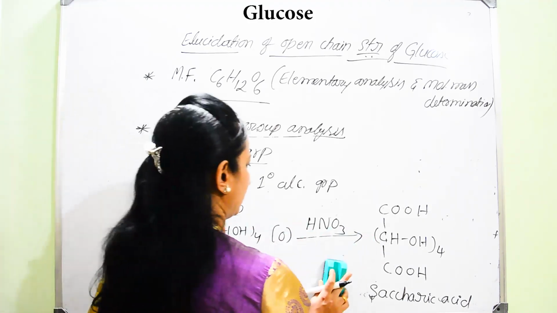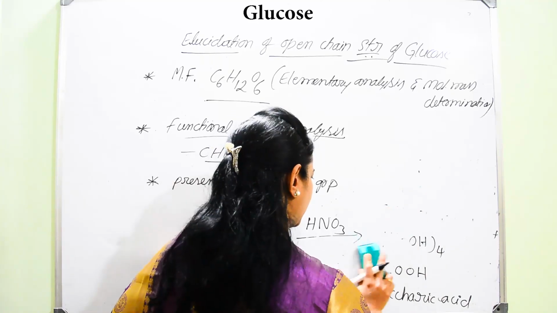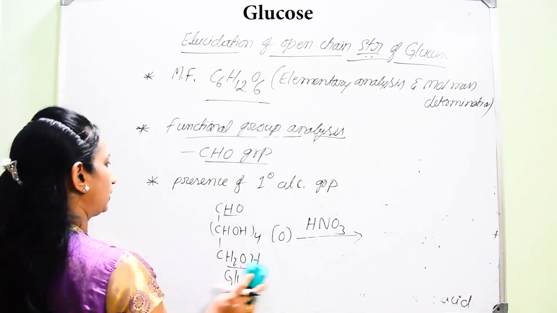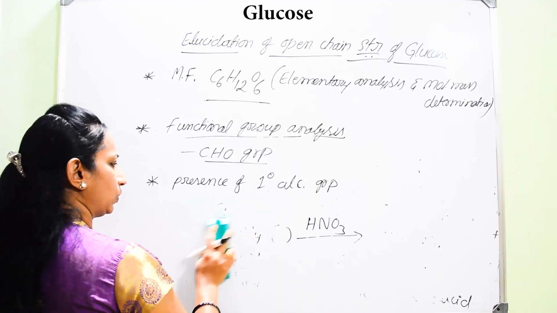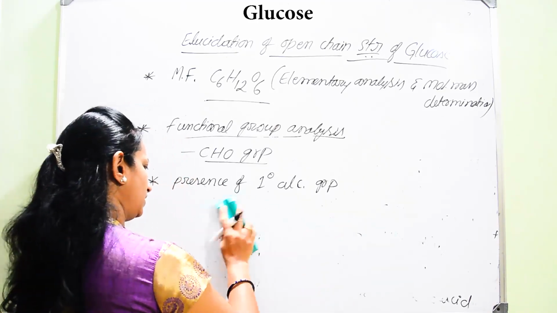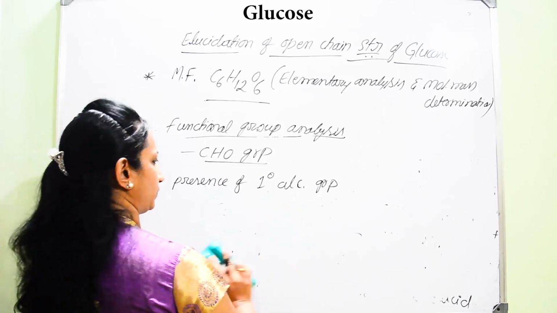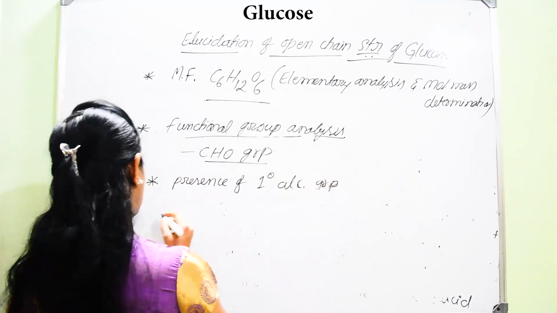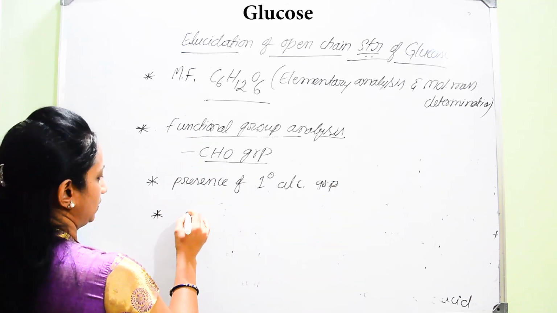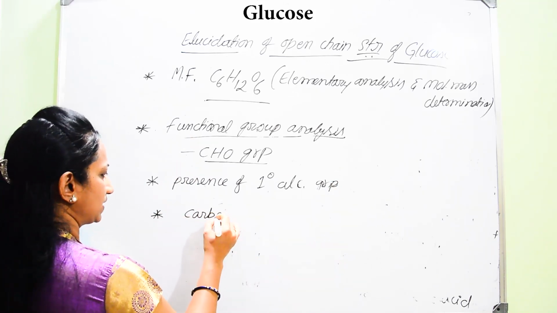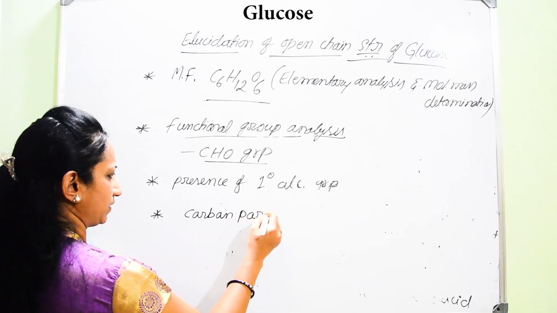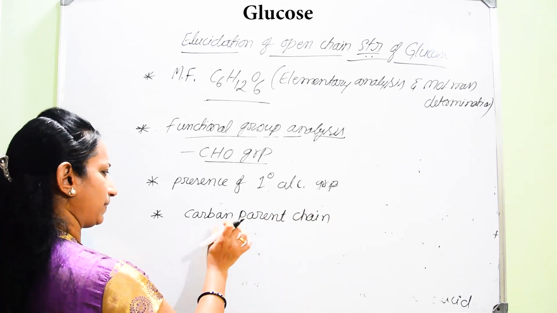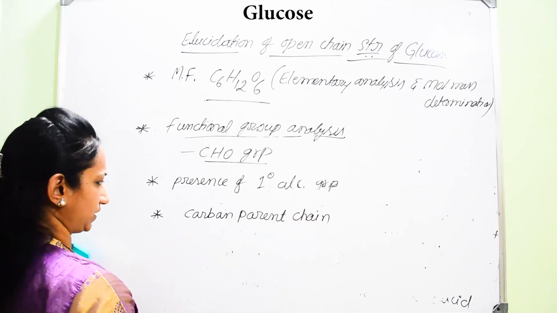And he will consider one more very simple reaction, by which he was able to show that glucose has an open chain structure. That is done by a reduction process, which proves the presence of a carbon parent chain, so that it has an open chain structure.